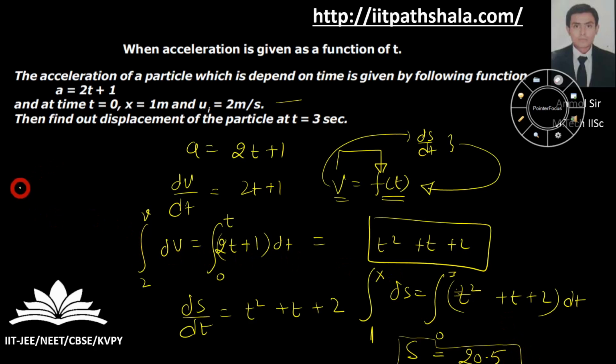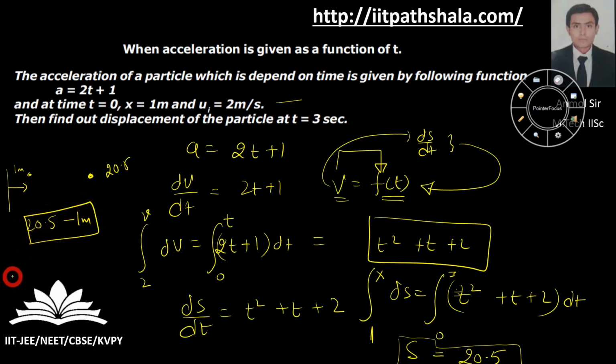So now you have the position as 20.5 from the reference, but you were earlier present at 1 meter. So the net displacement you have moved is nothing but 20.5 minus the 1 meter.